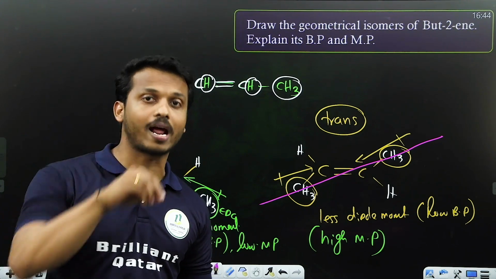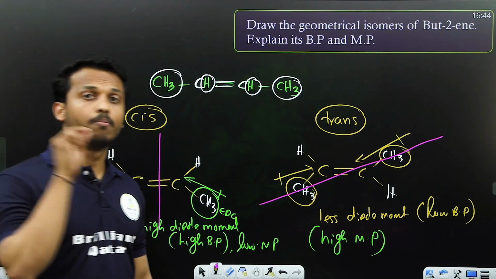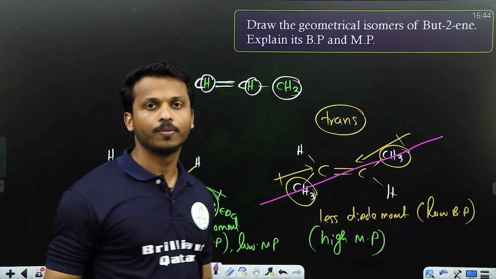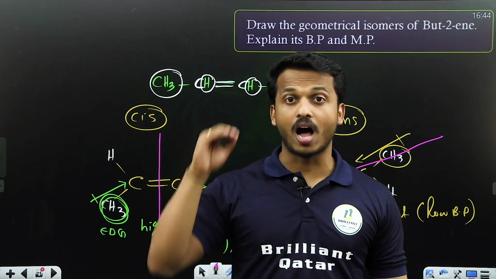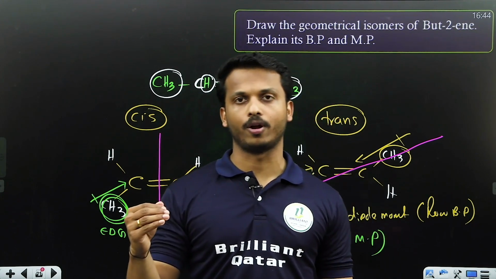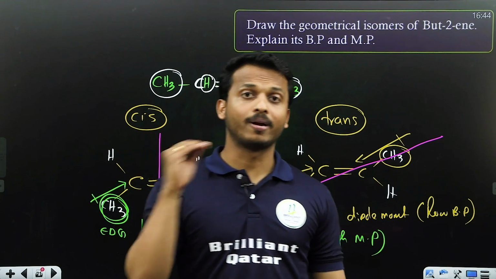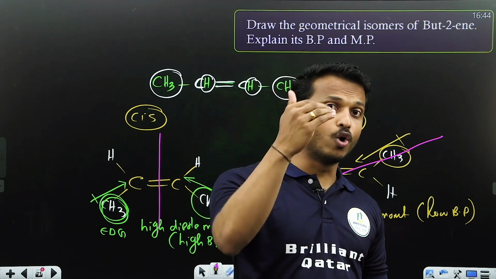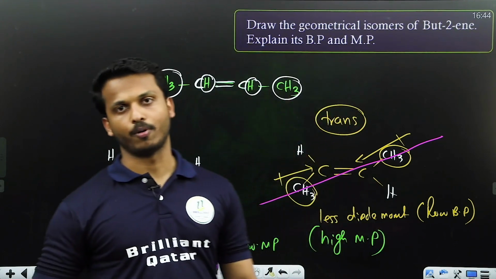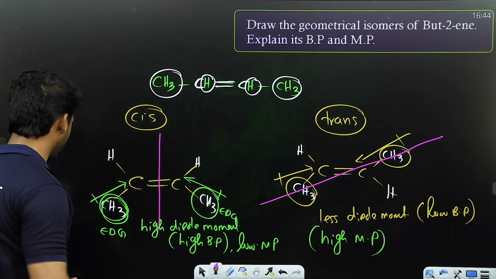Symmetry is higher for trans, so it has high melting point. Overall, cis isomers have high boiling point and low melting point, but trans have low boiling point and high melting point. Okay, just study from this area.